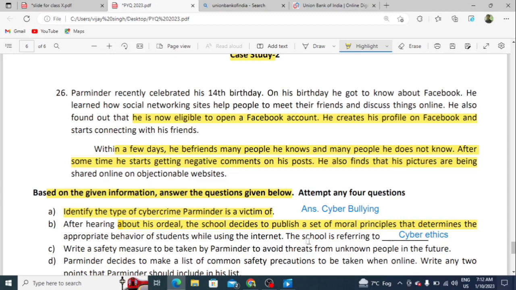Suppose you are visiting Facebook, Messenger, Instagram or any other platform and writing comments and many other things. At that time you have to follow some legal behaviors, and these come in the category of cyber ethics.